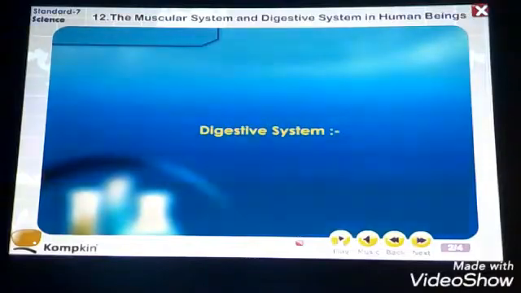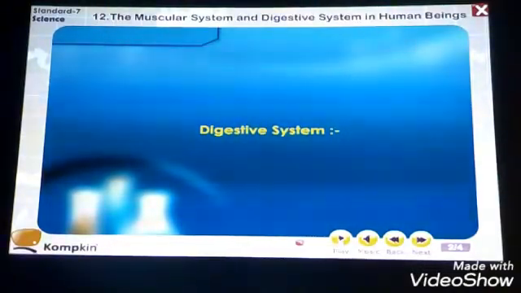Meaning we are supposed to perform work immediately. Many people are lazy. Why are they lazy? Because they are unable to respond so fast, because their muscular system is lazy. So we are supposed to improve our health by taking a good protein diet and carbohydrate diet, as well as juices, fruits and everything, to strengthen the muscular system.